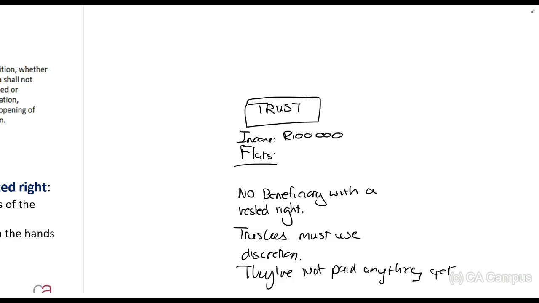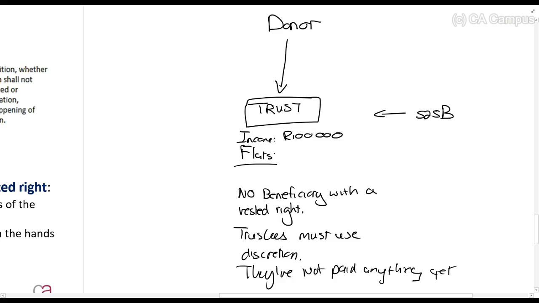Now, who will be taxed in that situation? The trust will be taxed on it in terms of section 25B. If there's no vested right, and it hasn't been paid out, then the trust should be taxed on it. However, the moment you put a donor into this, that it donated these flats, so it's the same situation, 100,000 rands each year, it has not been paid out, it is retained in trust, retained income.